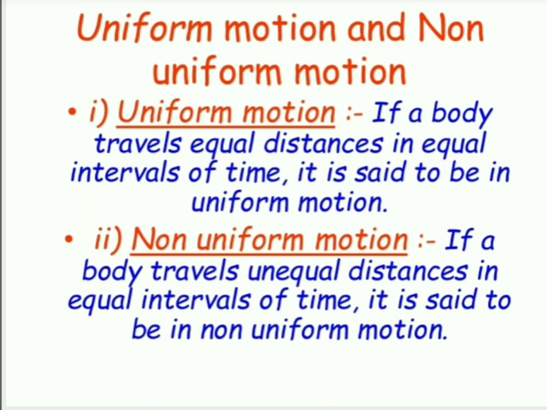Then comes non-uniform motion. If a body travels unequal distance in equal interval of time. Whenever you go to the market, if you are in any vehicle, then the vehicle will not have the same speed all around the market. Sometimes due to jam it can be slow, and sometimes if the road is clear, then you can move thoroughly also. So the speed increases or decreases with respect to time. That type of motion is called non-uniform motion.